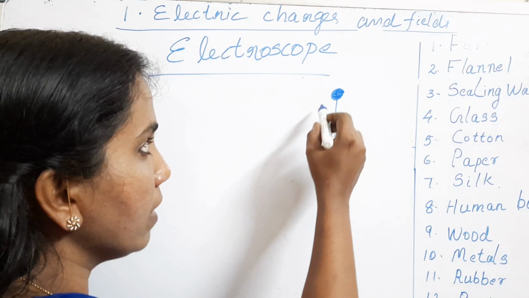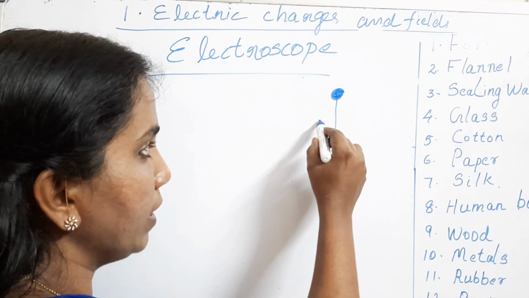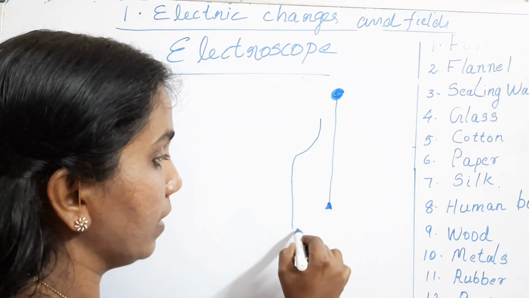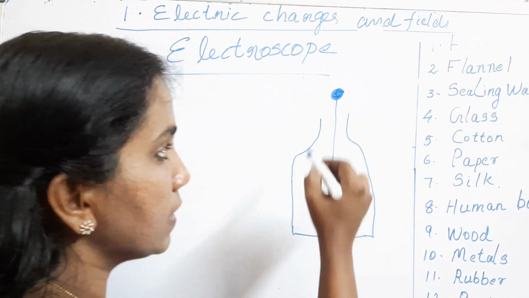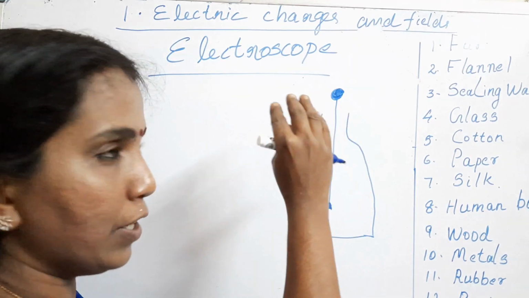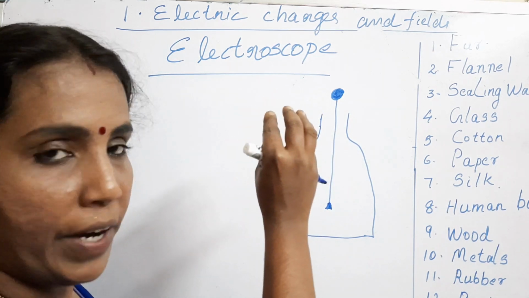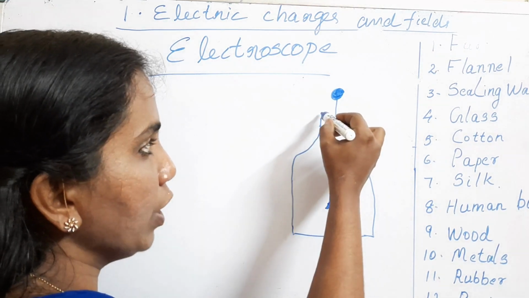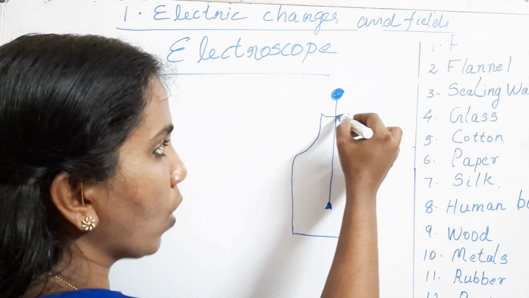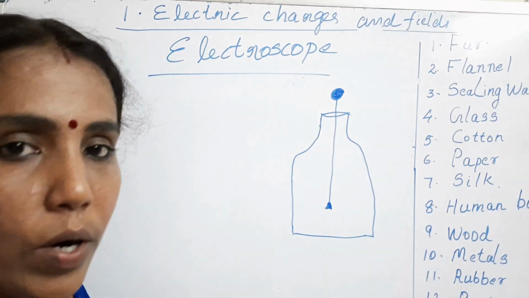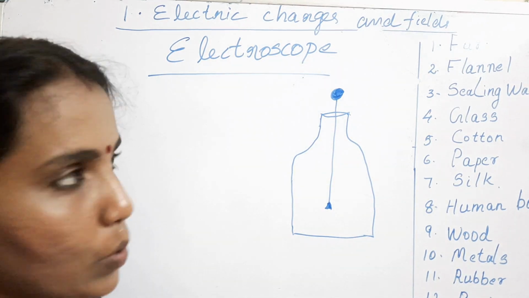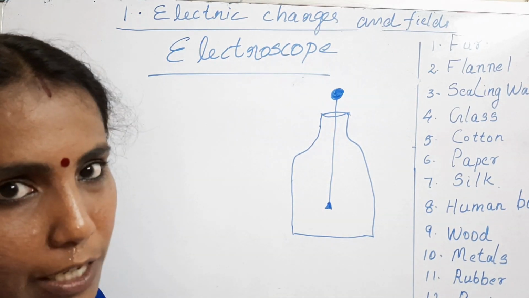And you will take a bottle, a glass jar. The opening of this glass jar you will close with a rubber cork, so that through the cork this rod is going in. So this is the arrangement of that electroscope.